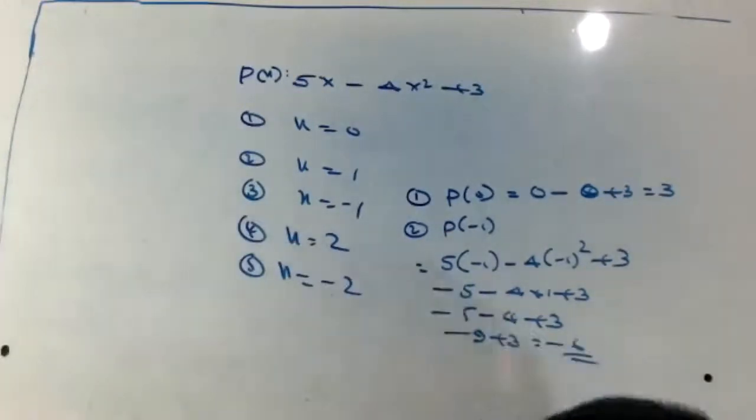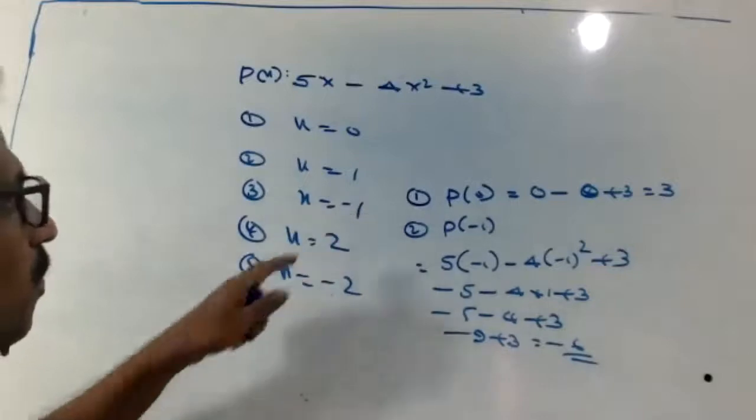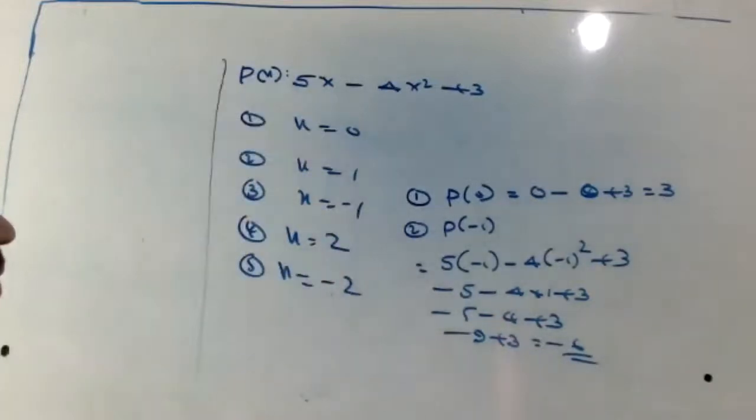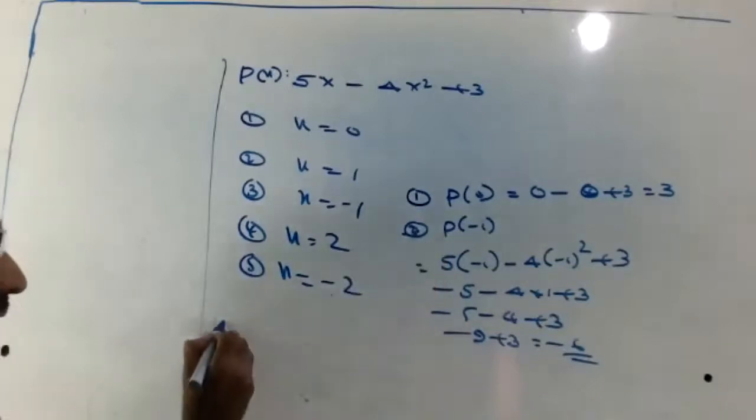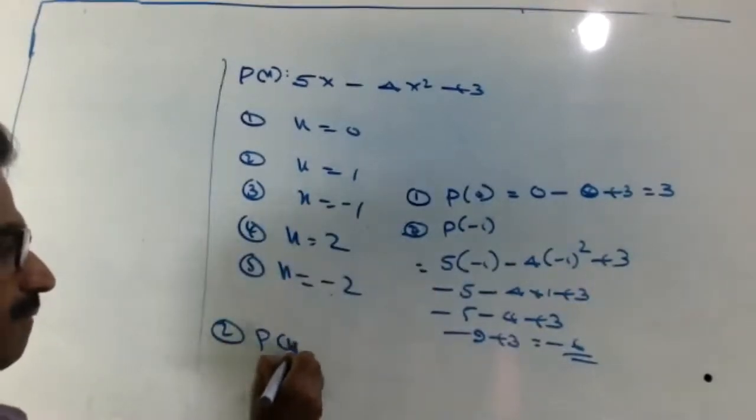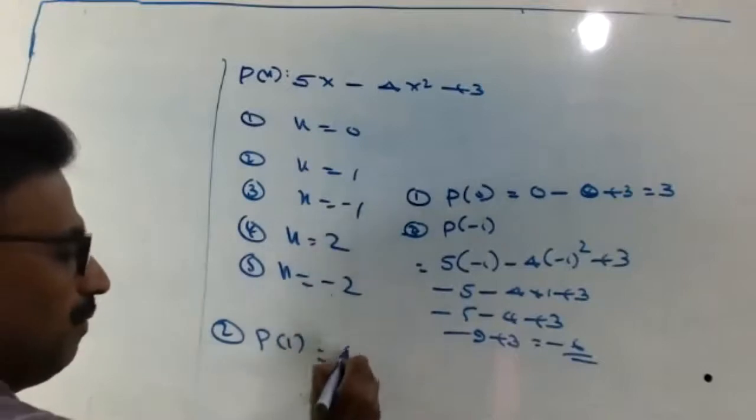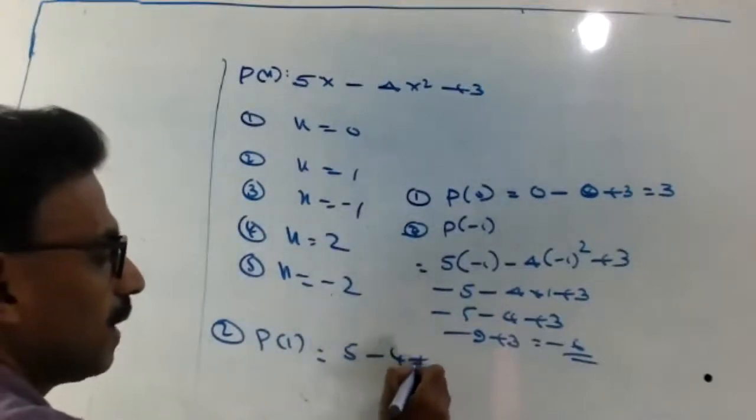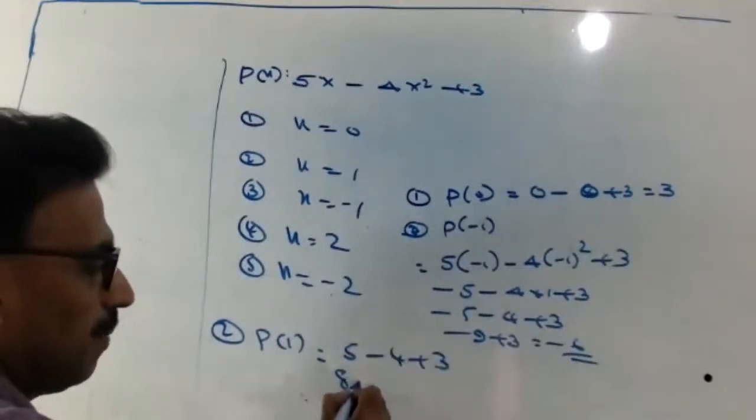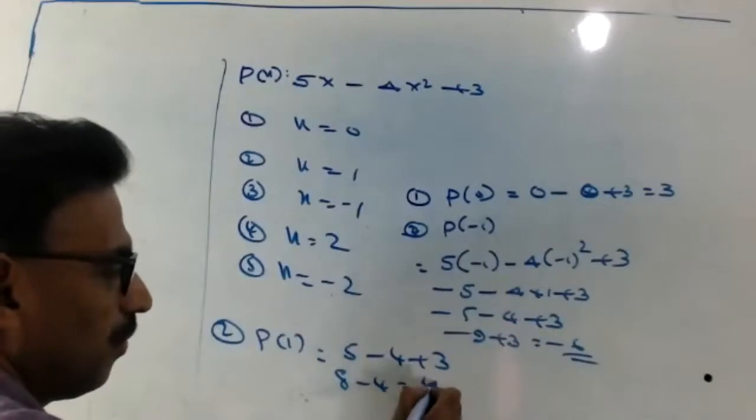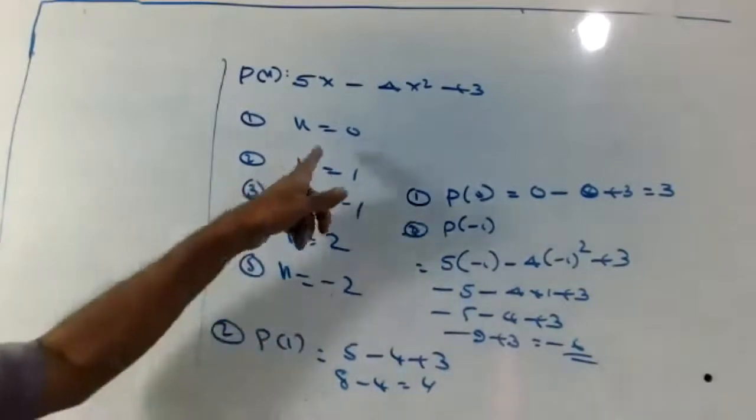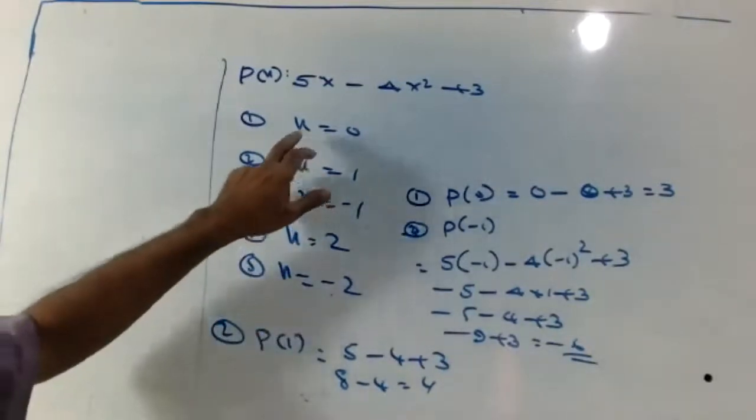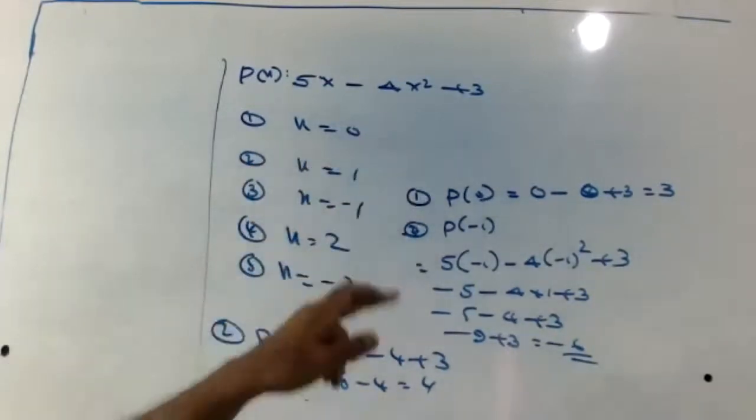Then next one, oh, I did this one first. This is the third one. Then the second one, P of 1: 5 minus 4 plus 3. 8 minus 4 equal to 4. Okay, write up to here. So you find out x equal to 0, x equal to 1, and x equal to minus 2 now.